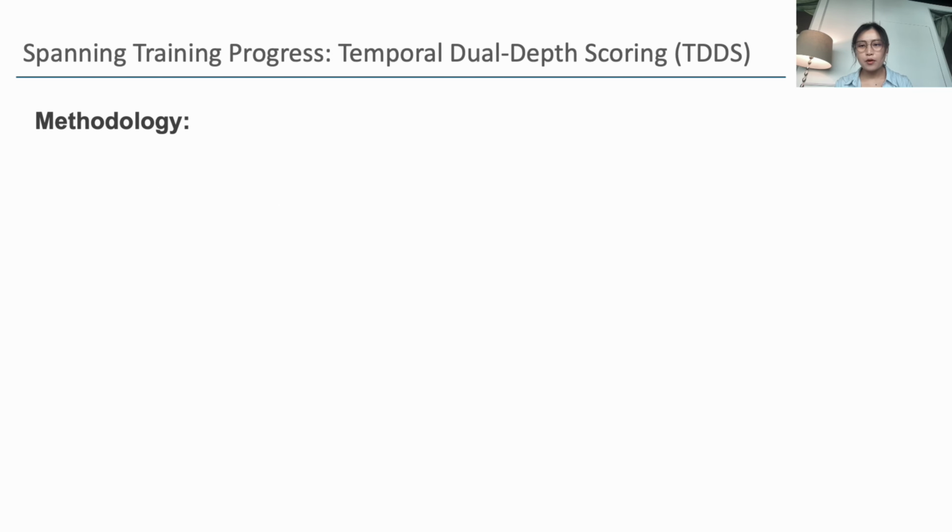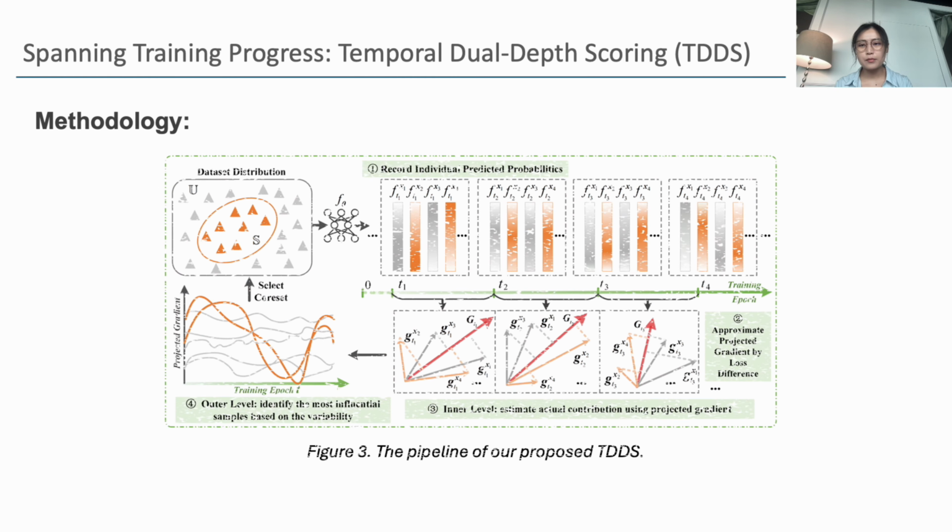In this paper, we propose the temporal dual-depth scoring pruning method, designed to effectively balance and address the aforementioned problems. We employ a dual-depth temporal scoring metric that spans the training process for data selection. The pipeline of our proposed TDDS is clearly illustrated in this figure. In the following slides, I will introduce the implementation details of our TDDS.